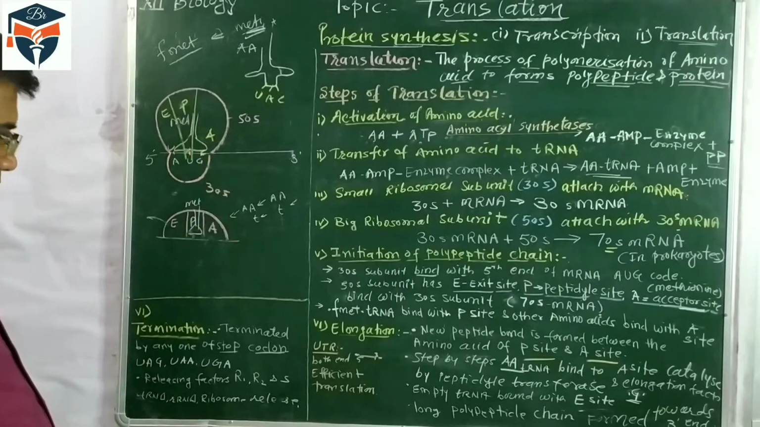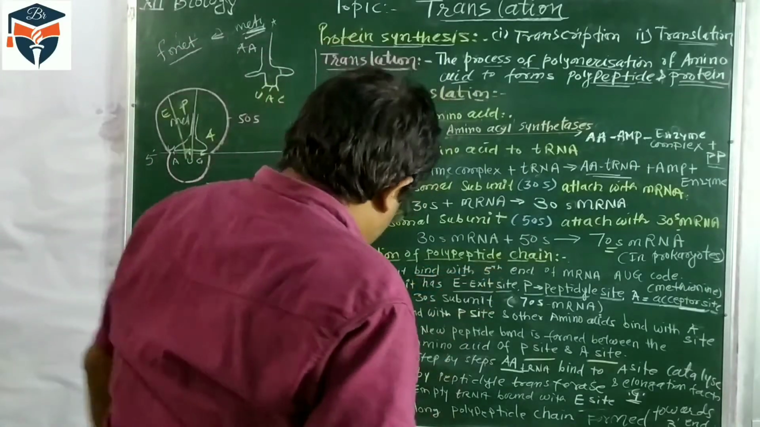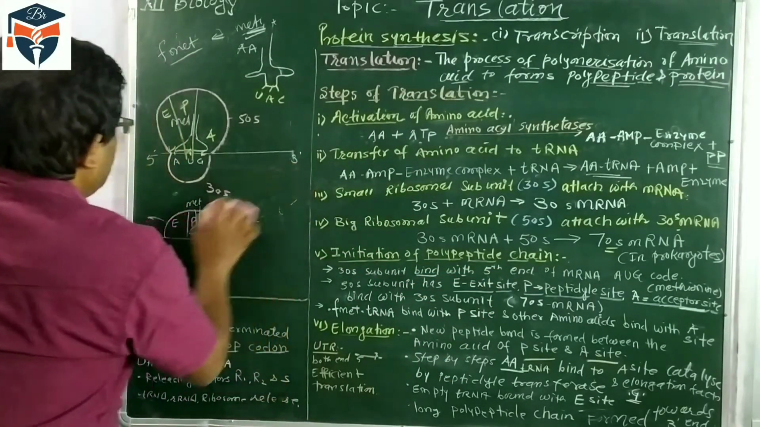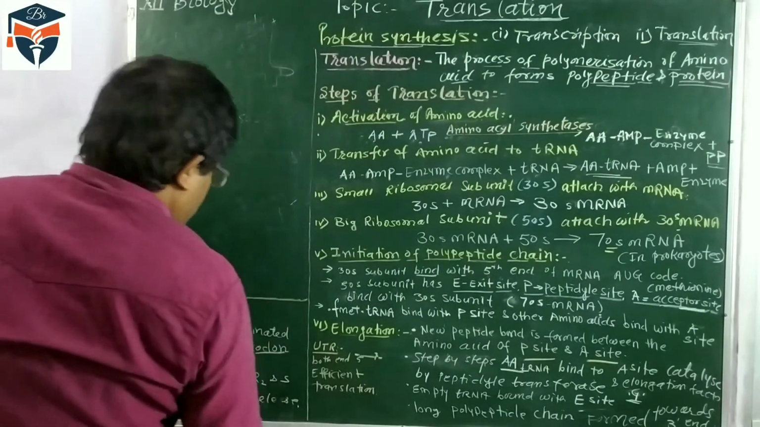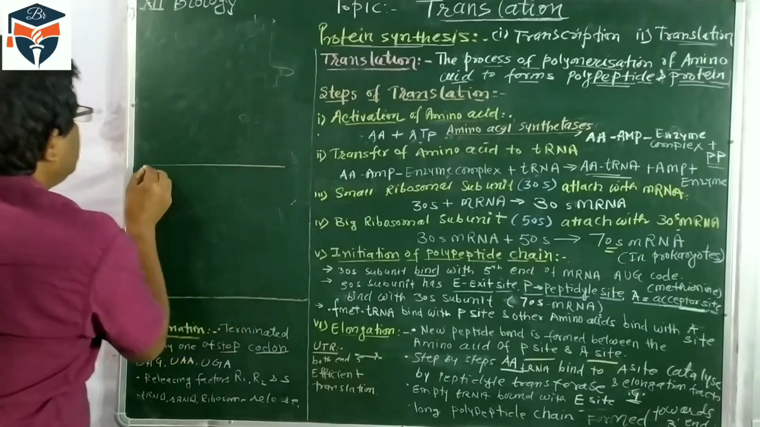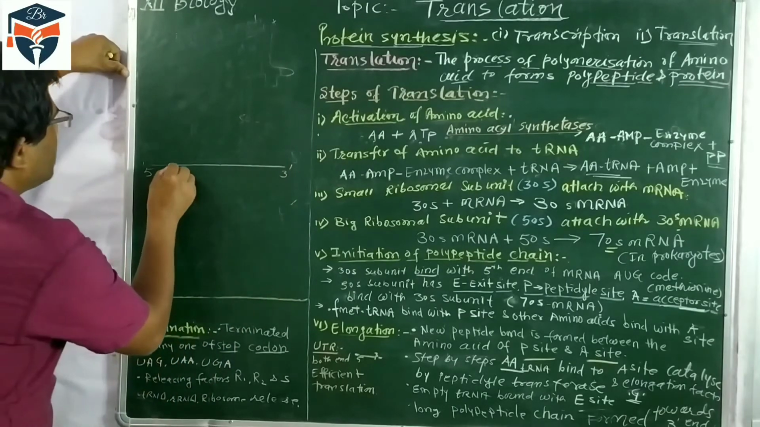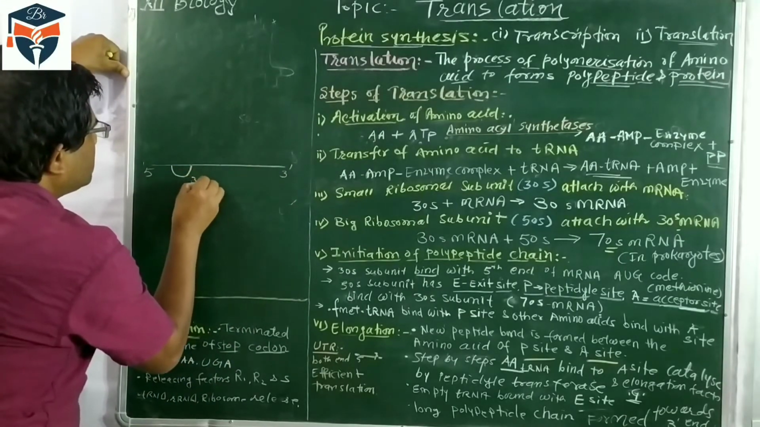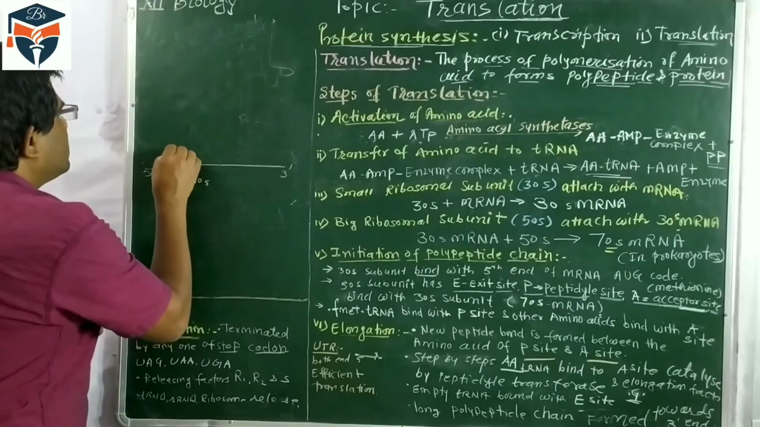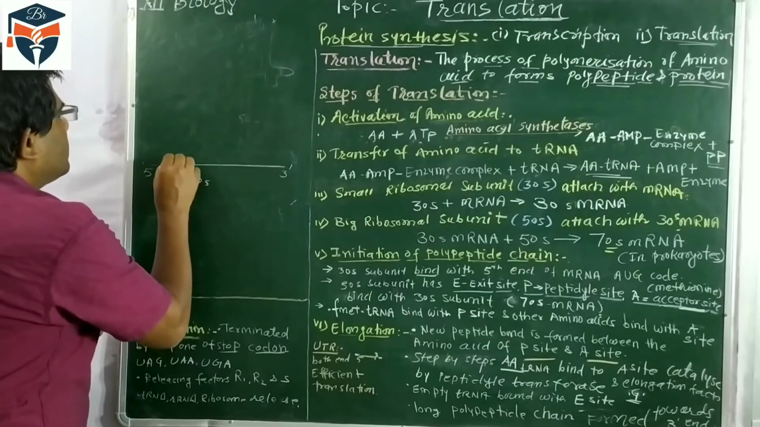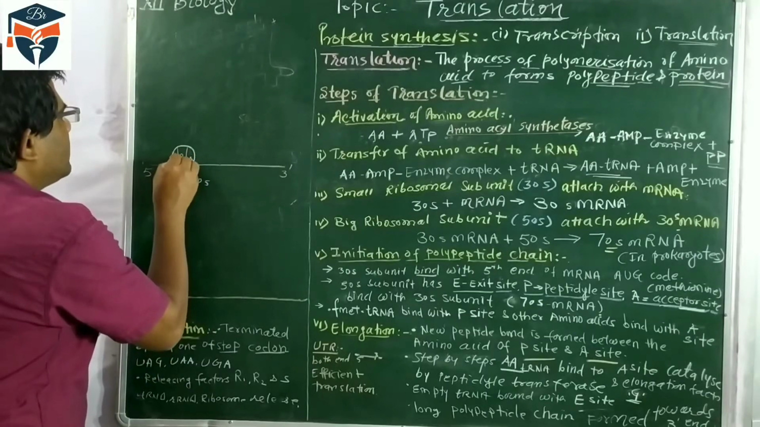Now, the 50S subunit binds with the 5' end. Let me use a simple diagram. These are the molecules of mRNA, 5' and 3' end, and here the small unit, 30S, is joined. This is the 30S unit. This is the A site, this is the P site, and this is the exit site.